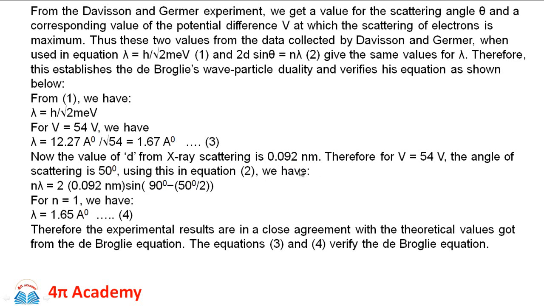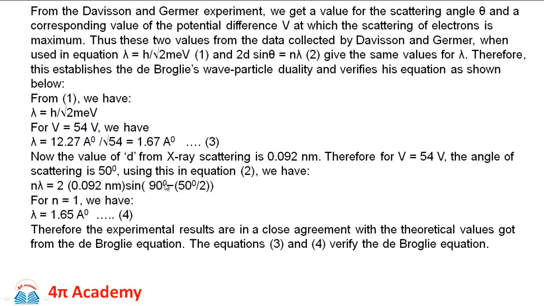So the formula is 2 into 0.092 nanometer into sine of theta, where theta we need to calculate as (90 minus the scattering angle) divided by 2.